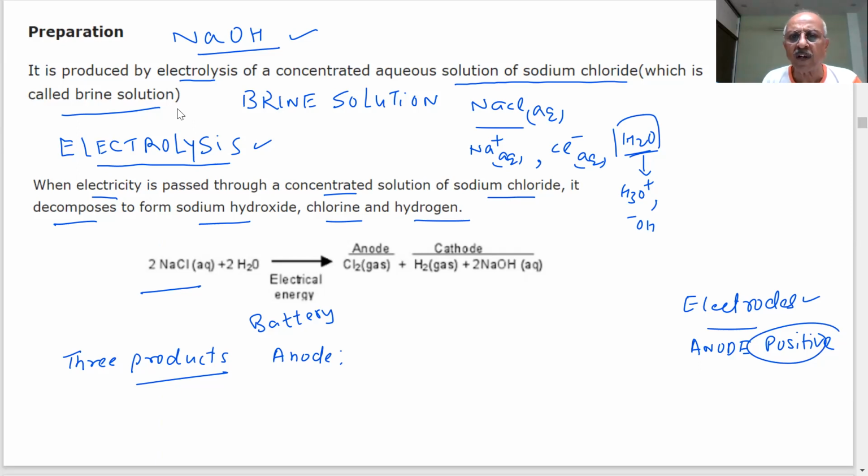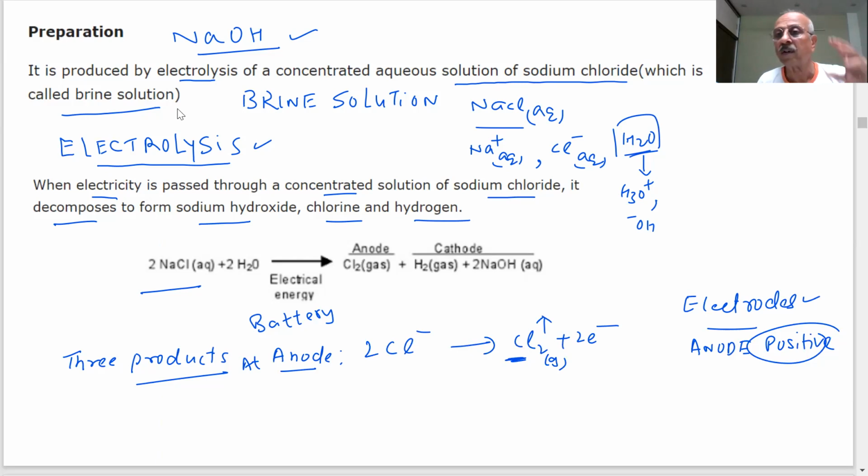The anode here is positive. At the anode, because there are chloride ions, Cl minus, what happens? This will undergo oxidation and you will get chlorine gas. At the anode, chlorine gas is liberated.